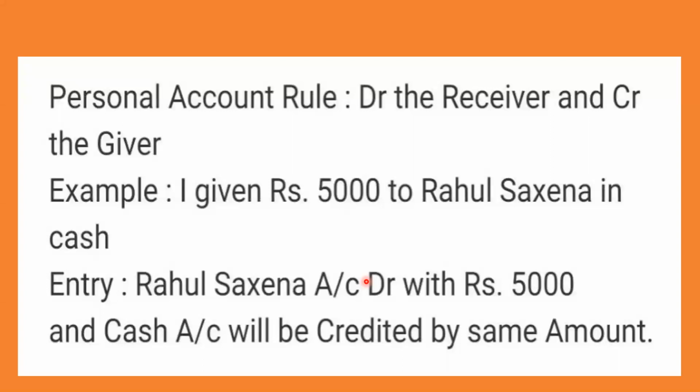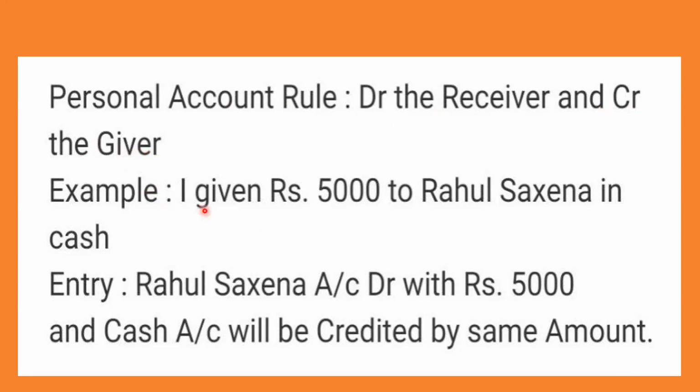These are some of the rules, and I'll be sending you the video, this recording, so that you can go through it. Quickly, I'll go through it because time is short. Personal account rule. What is that rule? DR means debit. Always remember this short form in accountancy. DR means debit, CR means credit. See, debit the receiver, credit the giver. This is the rule of a personal account.